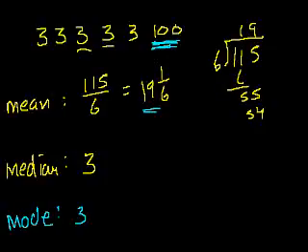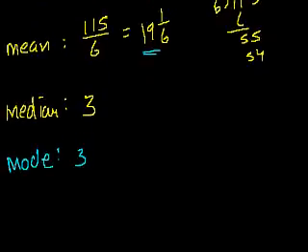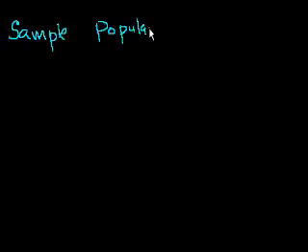At the end of the last video, I said that we'd talk about measures of dispersion, or how things are distributed. But before I go there, I realize that I have more to talk about, especially the mean. And before I do that, I want to differentiate between a sample and a population. A sample and a population. I touched on this a little bit in the last video.